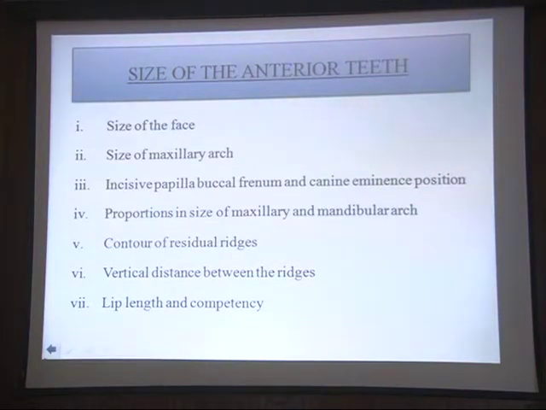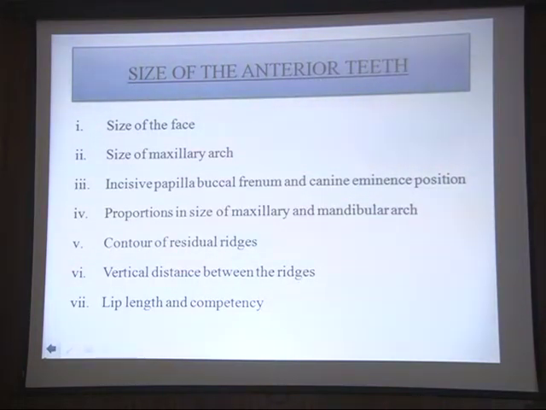Then come to the size. How to select the size of the anterior teeth. It has been taught to you in the pre-clinics that there are certain landmarks on which you mark the points, and after contouring the wax rim, there are certain guidelines on your wax rims. Accordingly you also select the teeth. In the pre-clinics you don't have any other guidelines, but in patients it has to go along with the patient. There has to be harmony in the selection of your teeth, and it has to match with the patient's records.